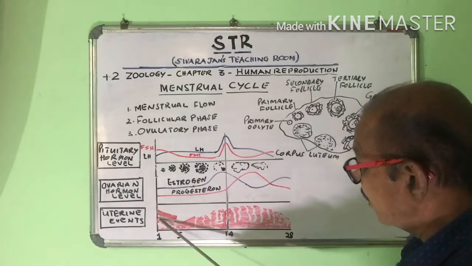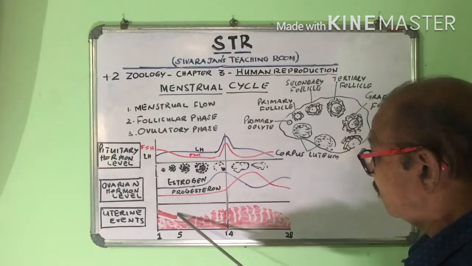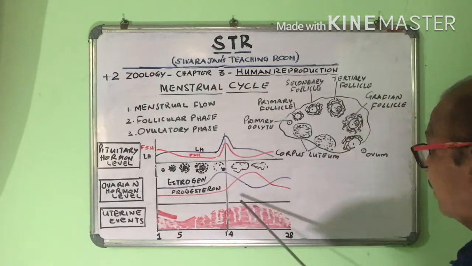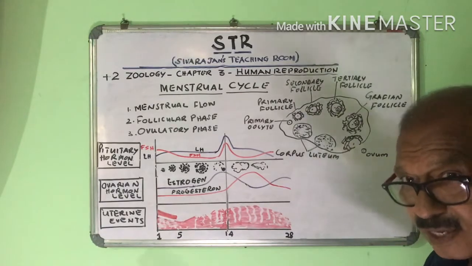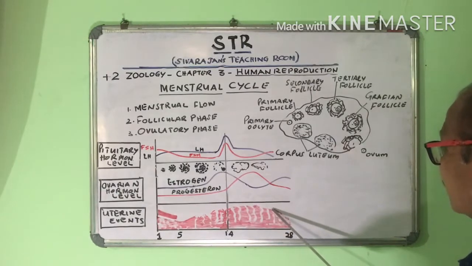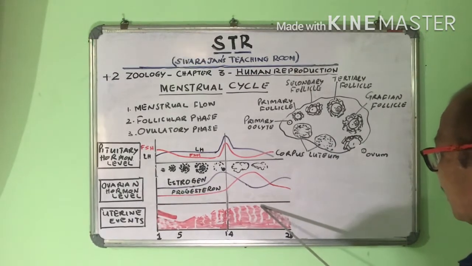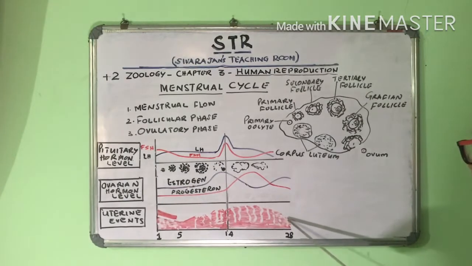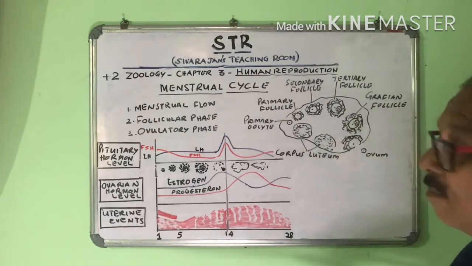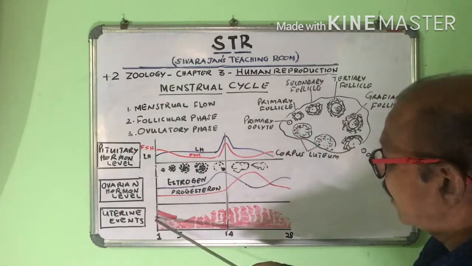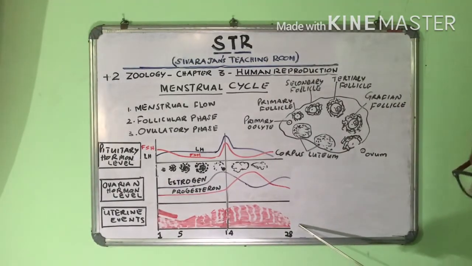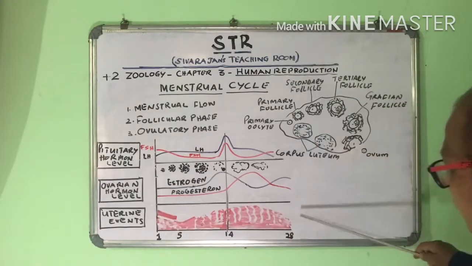So the endometrium degenerates and causes bleeding. Then the endometrium gets built up for the next ovum. Then if that also is not fertilized, the built up endometrium again starts degenerating. See, it is coming down. Finally it leads to the next menstrual cycle. So here is a menses, and here also the next menses. After the 28th day, next menses.